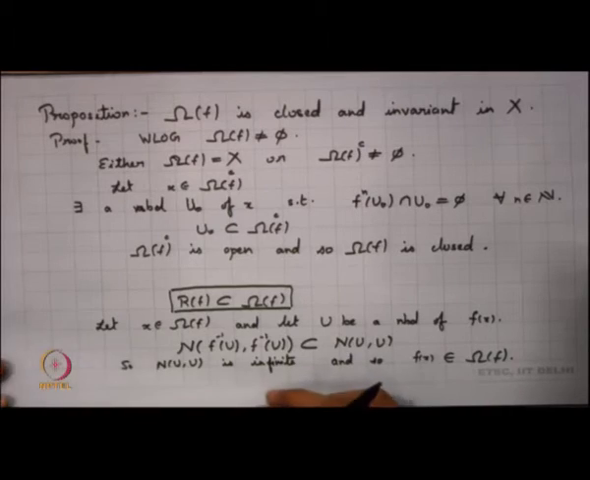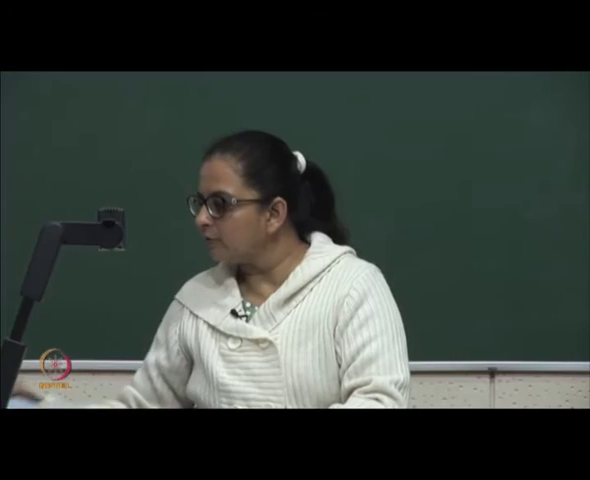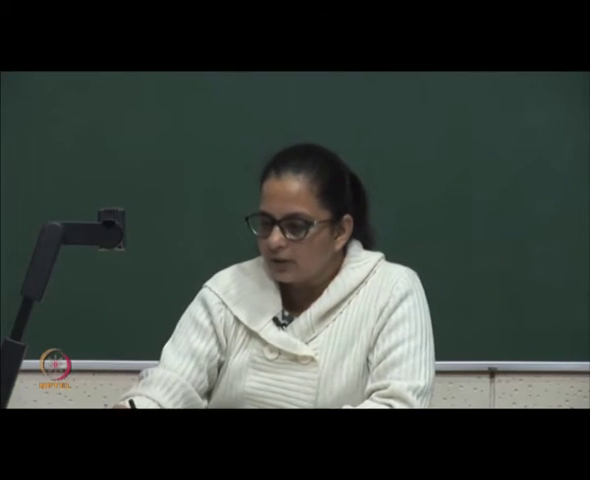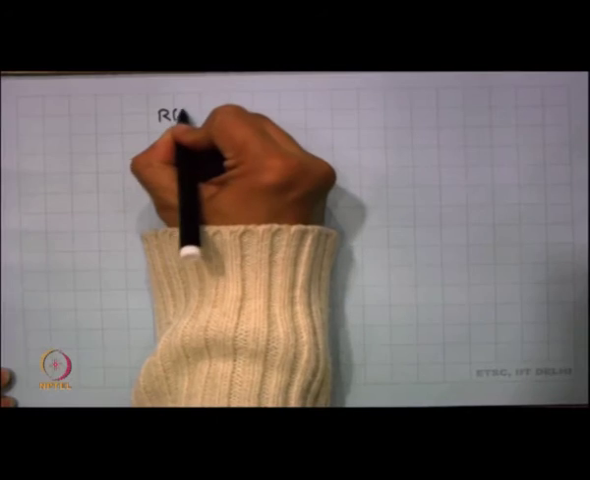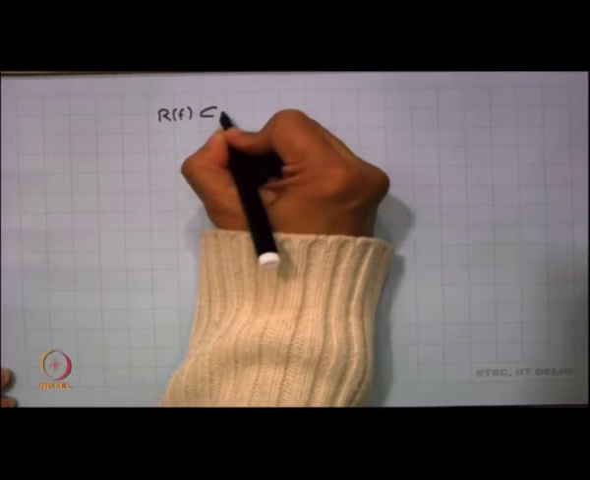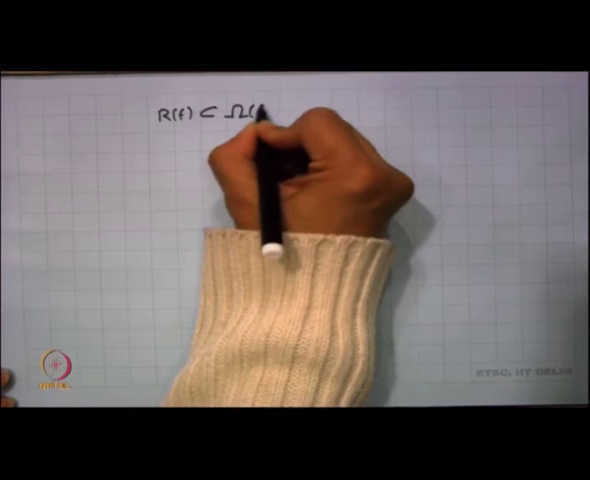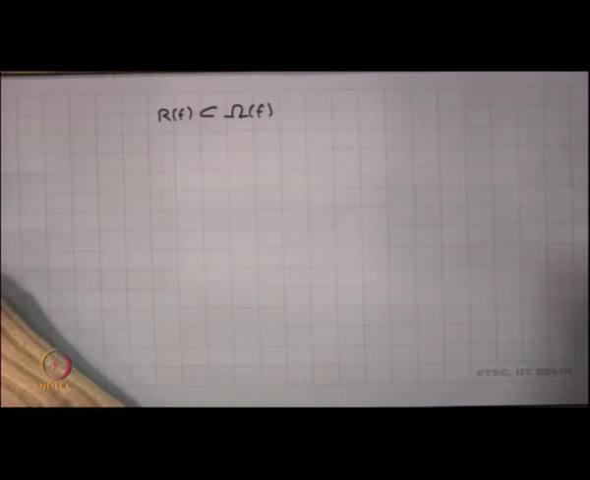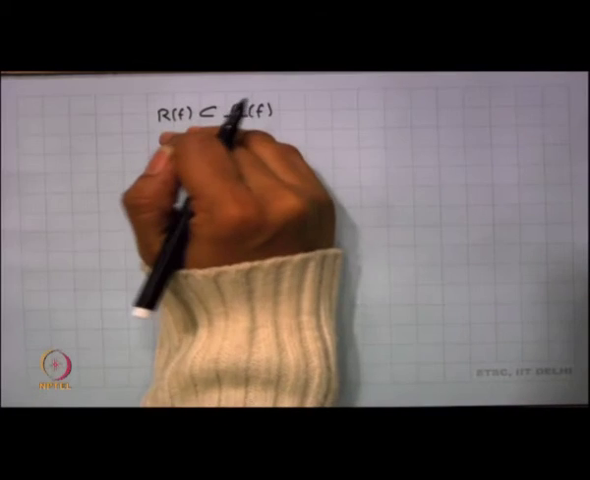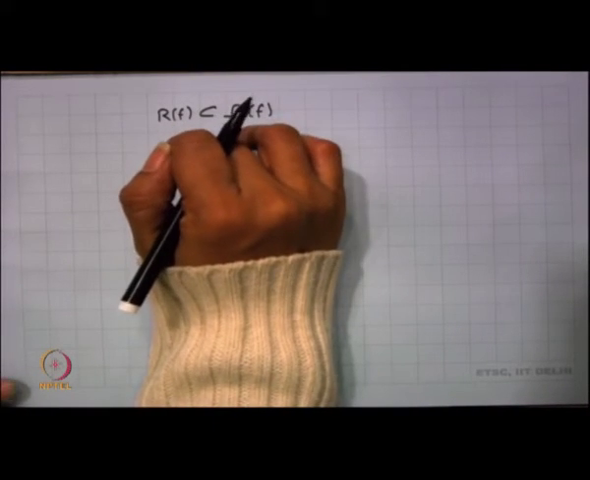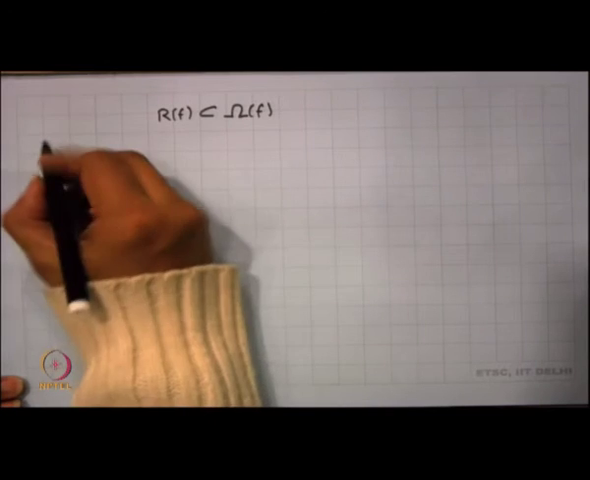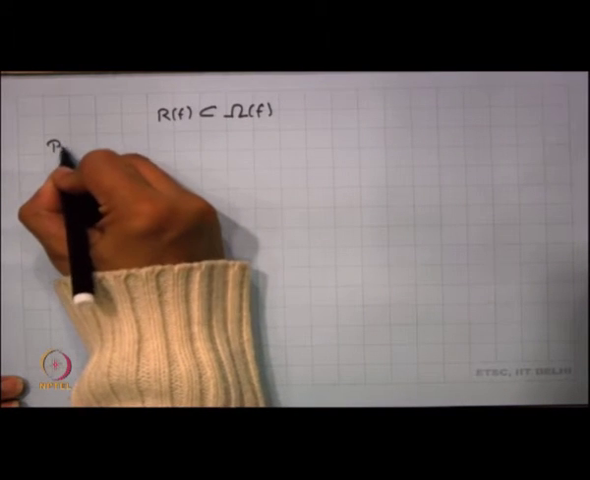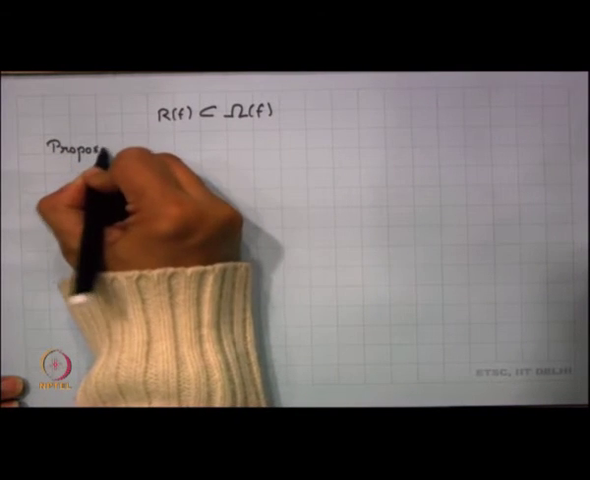My set of recurrent points is contained in the set of non-wandering points. Just let us look into this concept. The set of recurrent points is contained in the set of non-wandering points. Let us look into this part once again. Now, for this, getting a little bit more into details, let us look into this particular proposition which explains something more.